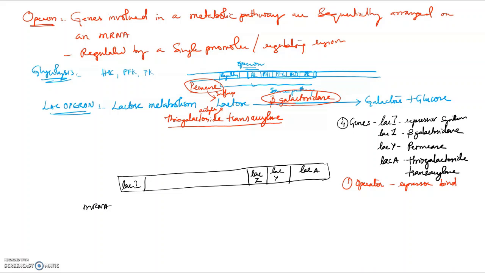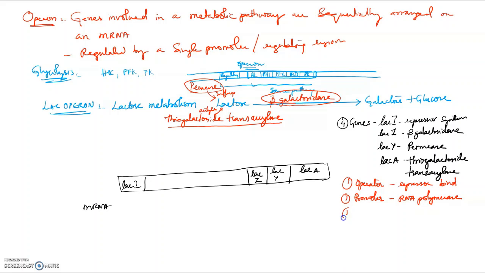We have seen in the introduction class what a repressor and derepression are. The operator is a place where the repressor binds. Then it also has a promoter region. In our transcription class, we have seen that a promoter region is a place where RNA polymerase will bind.